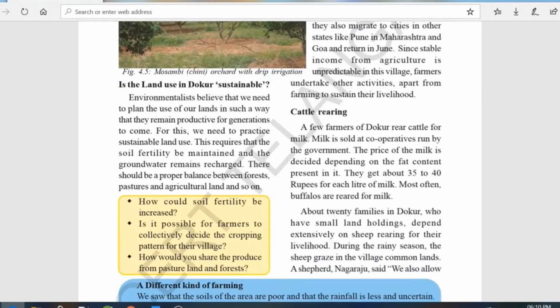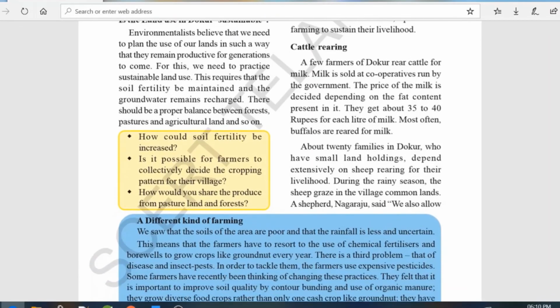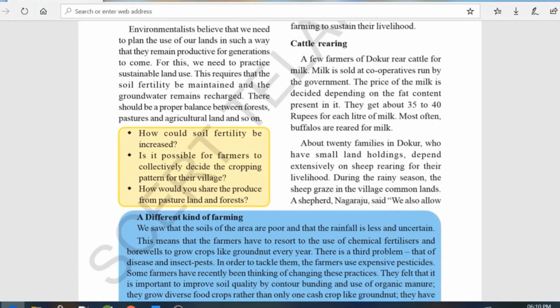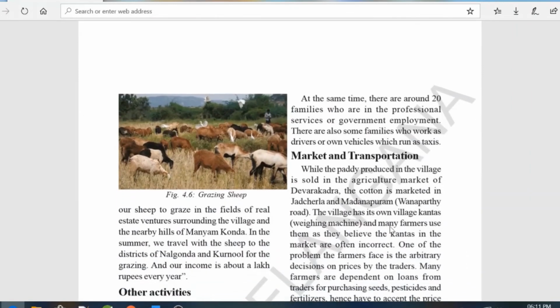Cattle rearing. Some farmers grow cattle for milk, and sheep. If there are grasses here, they graze them in the village itself. But in the summer season all of it dries up, so they have to go to other places for grazing, that is Nalkonda and Kurnool. They have to travel till there for grazing the animals.